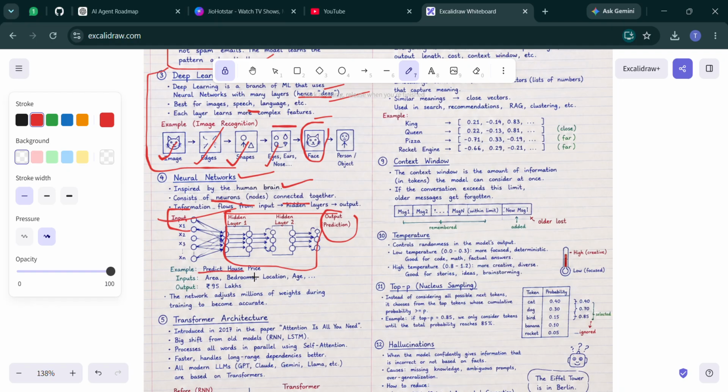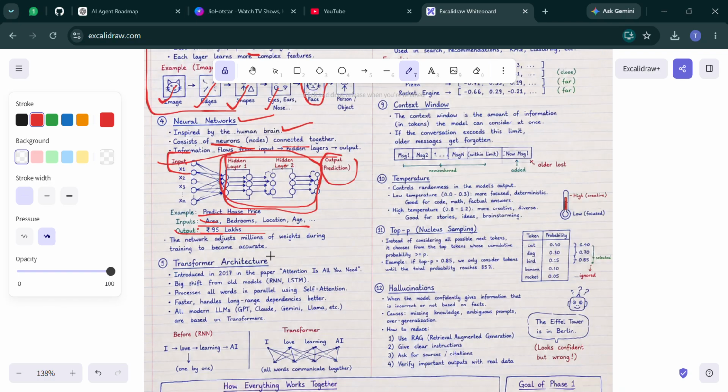For example, predicting house price. The input is area, bedrooms, location, and age, and the output is 95 lakhs. In the hidden layer, the network processes whatever information you provide.